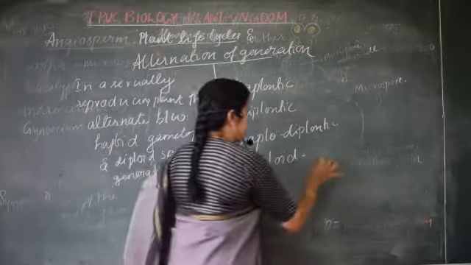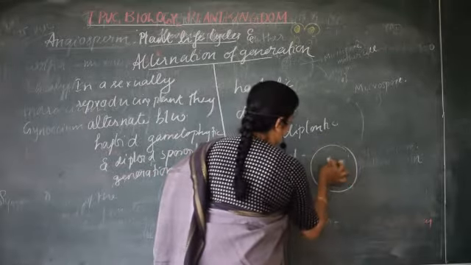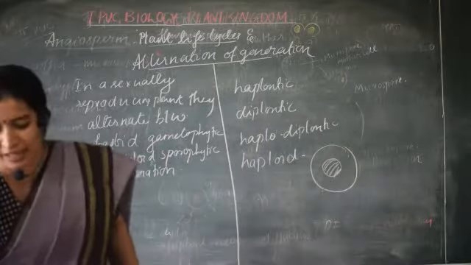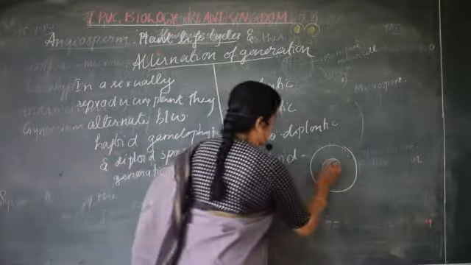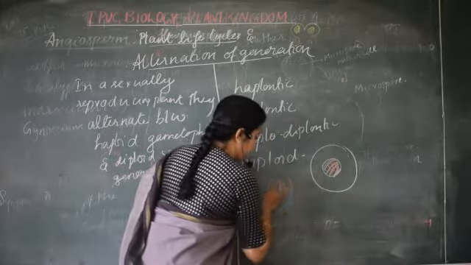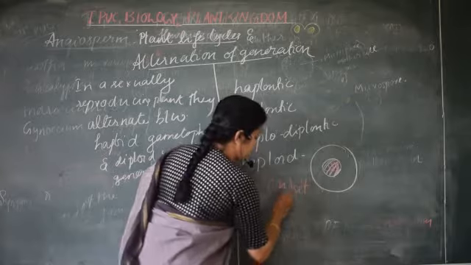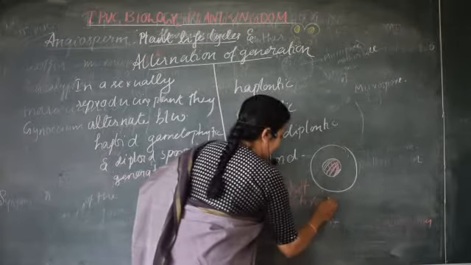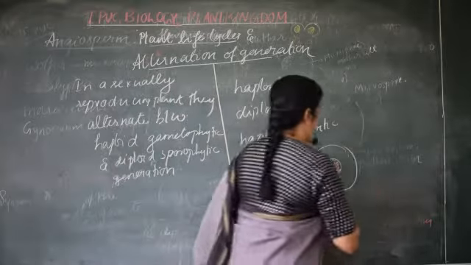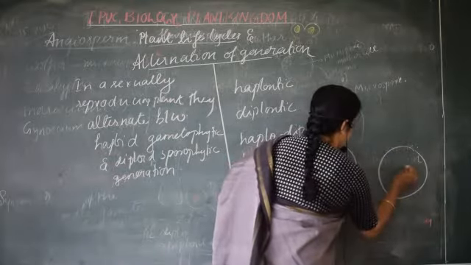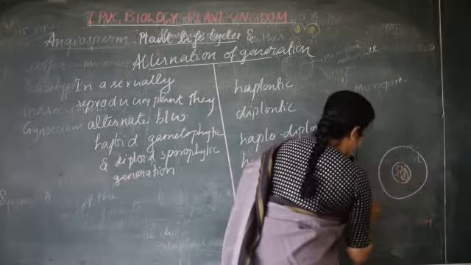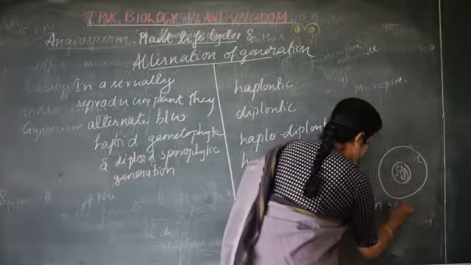We know that this cell is there, right? In the cell we have a nucleus. In the nucleus, what is inside? We have the genetic material, the chromosomes, right? So in the haploid, there will be n set of chromosomes, single set of chromosomes, whereas in a diploid there will be two sets of chromosomes, 2n.